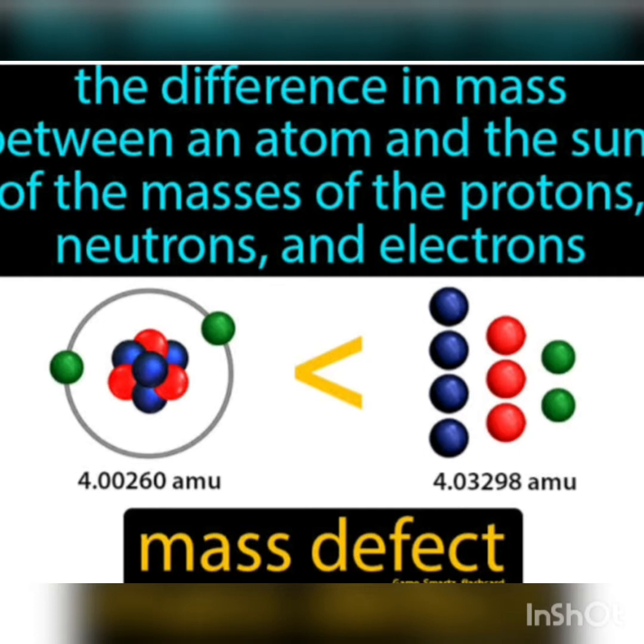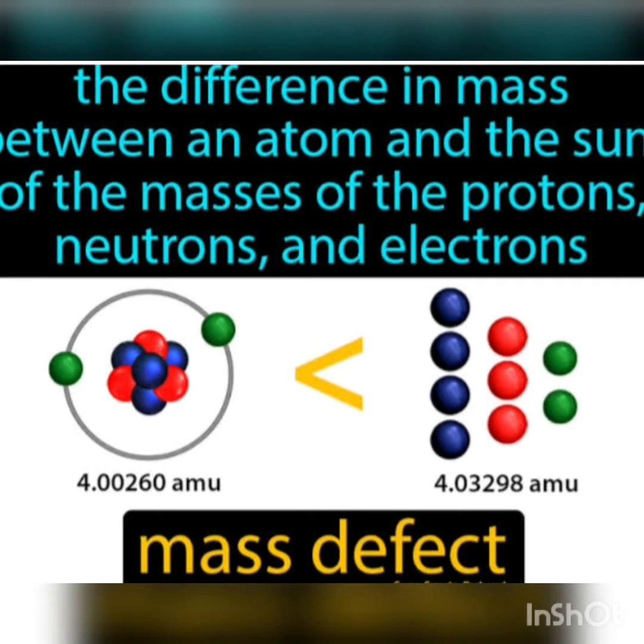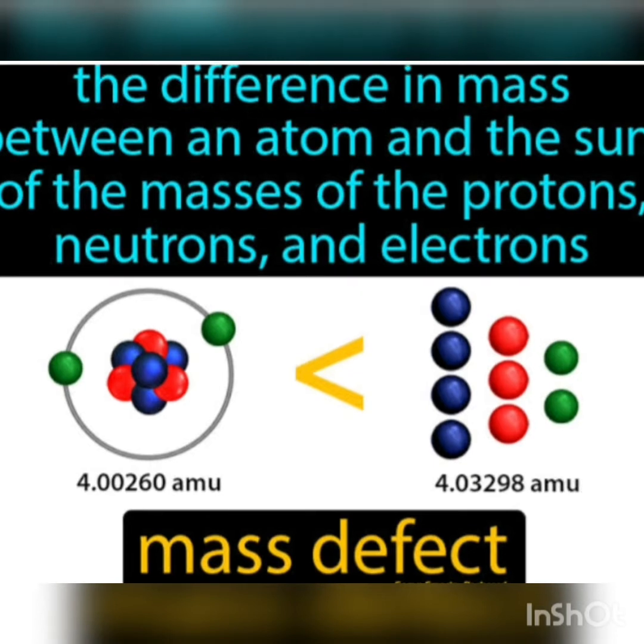The original formula in his main thesis paper was m equals E by c square, which states that when a body is moving at the speed of light, the mass of the body changes into energy. Now we have in our syllabus, what is mass defect.